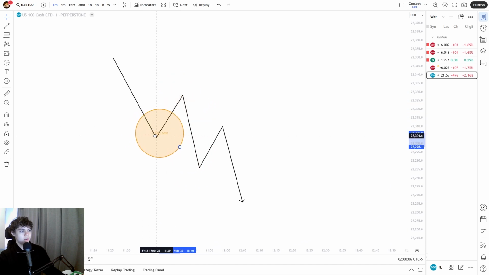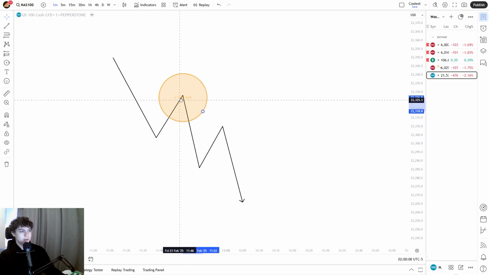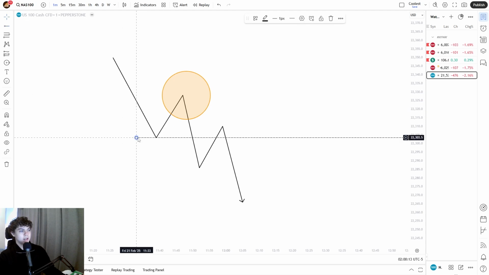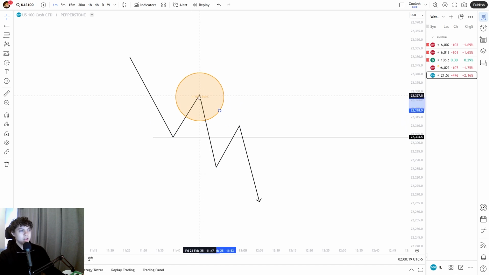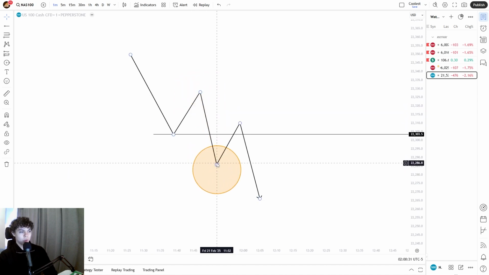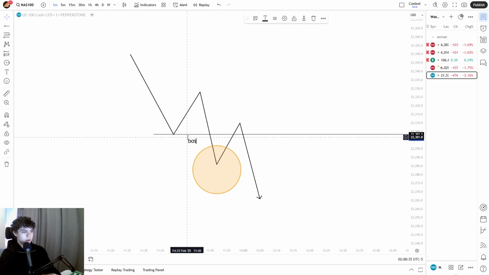You could essentially enter right here as well, but when the retracement happens, exactly when the retracement happens, there will be something called a low, right? This is when the lower low appears, and then there's the retracement, lower low, lower high, and then you have to wait when there's a new lower low. And once this lower low is being created, something called a break of structure will appear right here.